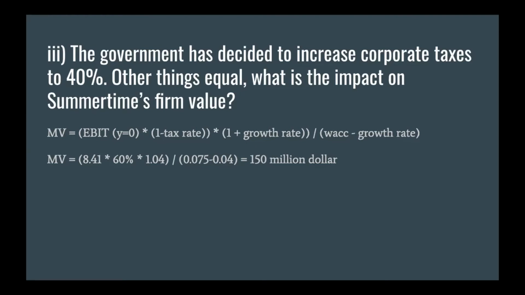So again, since they are looking for the market value of the firm, we are stating the equation for the market value. And here, instead of the free cash flow year 0, as was stated in the last equations, I have just changed it to the EBIT times 1 minus the tax rate, as we did before in 2 steps. And then we take that times the 1 added with the growth rate divided by the WACC minus the growth rate.